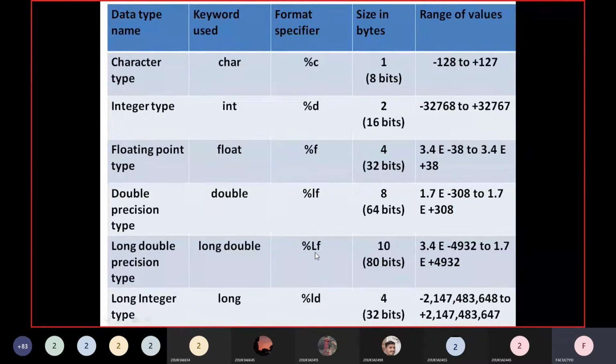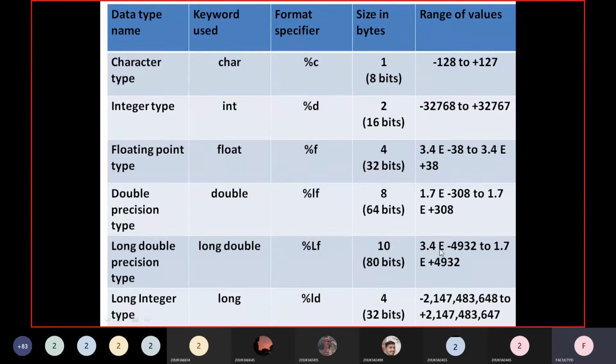Okay, so what is the format specifier? How can we differentiate between double and long double? Here long double takes the format specifier percentage capital L followed by small f, percentage capital LF. How much memory is allocated for this? 10 bytes. That means 80 bits of data are allocated.